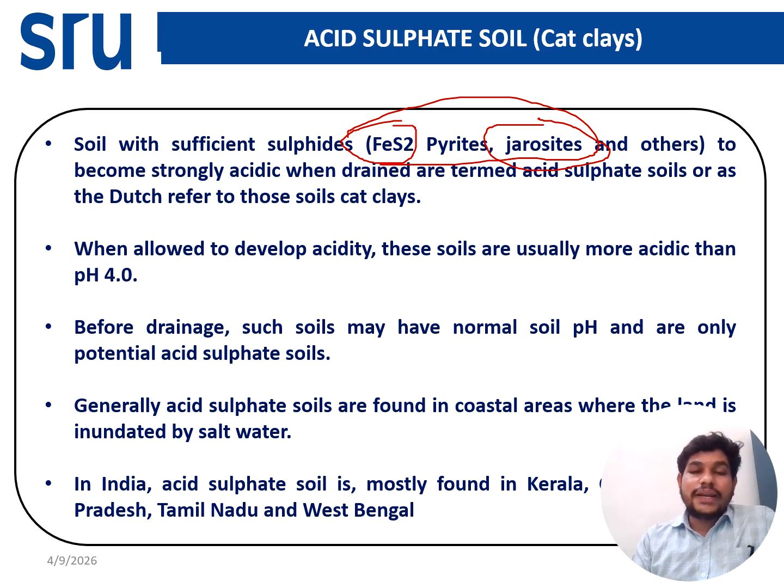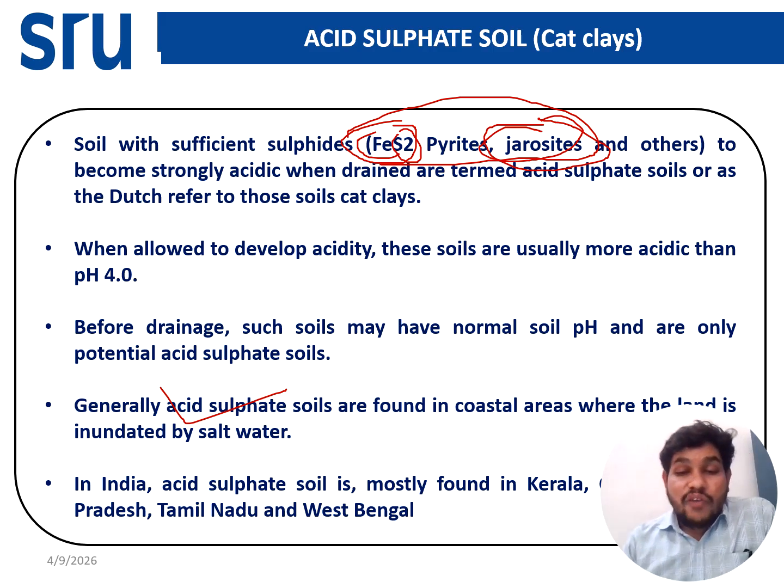If we do the drainage in a coastal area, where the soil is mostly available, the soil pH will reduce due to the oxidation of FeS2, which is called pyrite, or iron pyrite, or jarosite, and this sulfur will convert into sulfuric acid. The soil pH will be less than 3.5. That is the perfect acid sulfate soil. It is found in Kerala and West Bengal, that is, the Sundarban region of West Bengal.